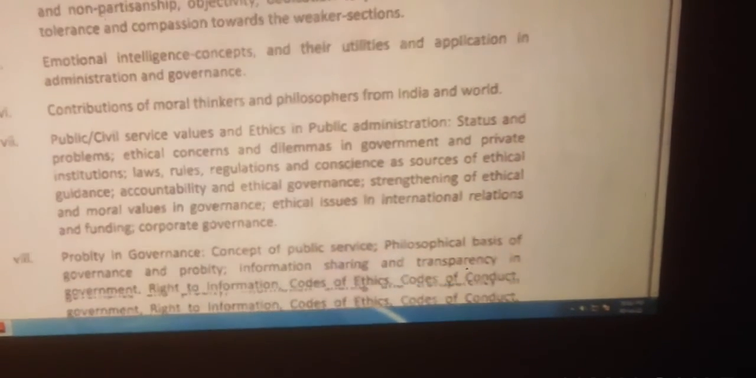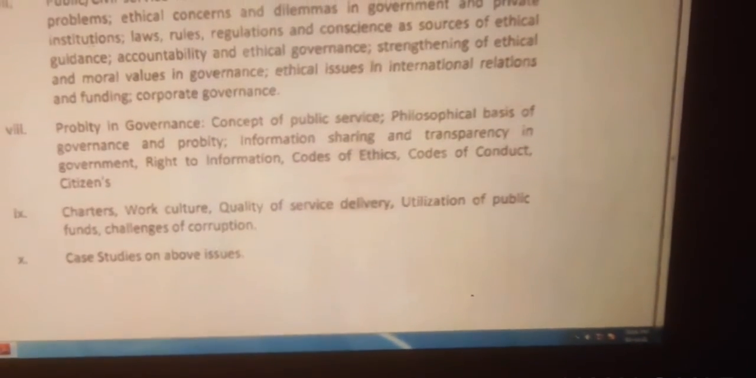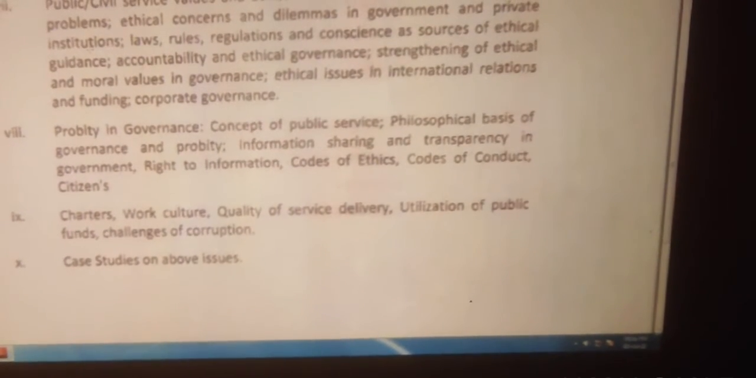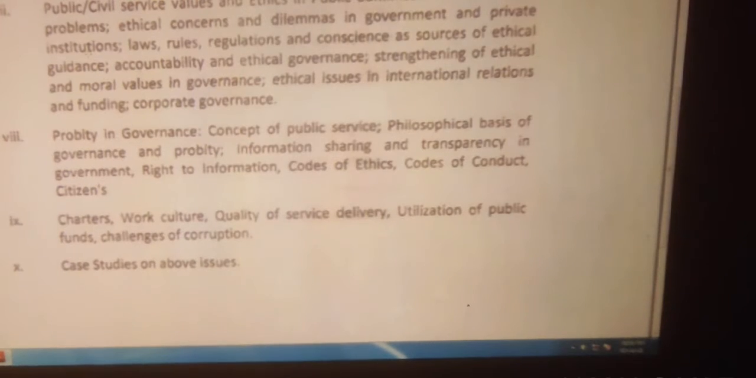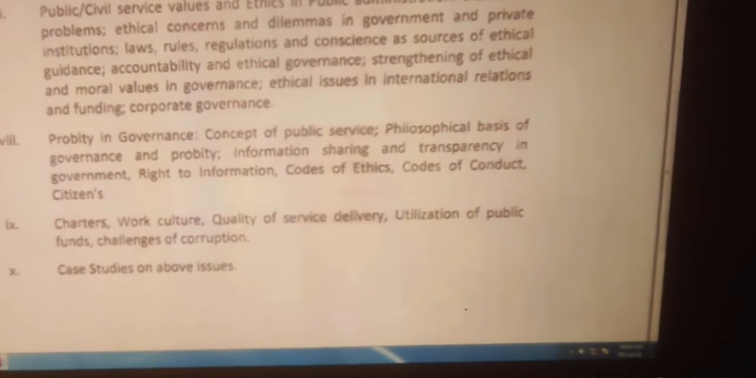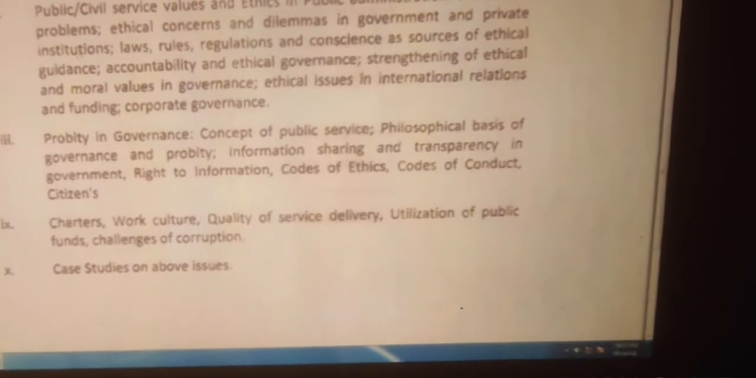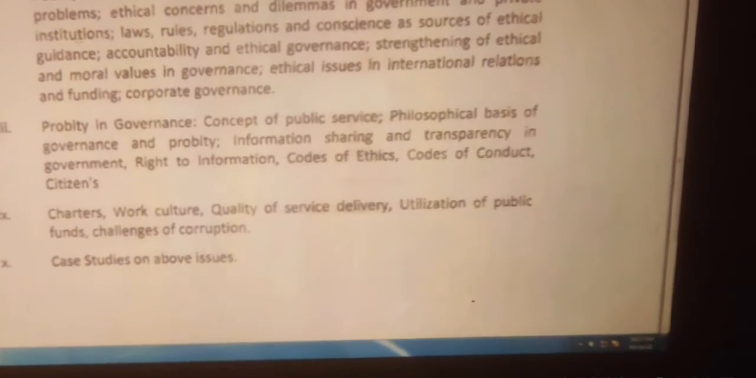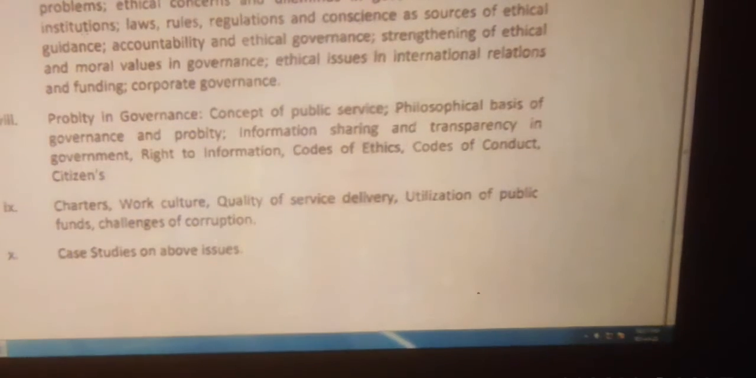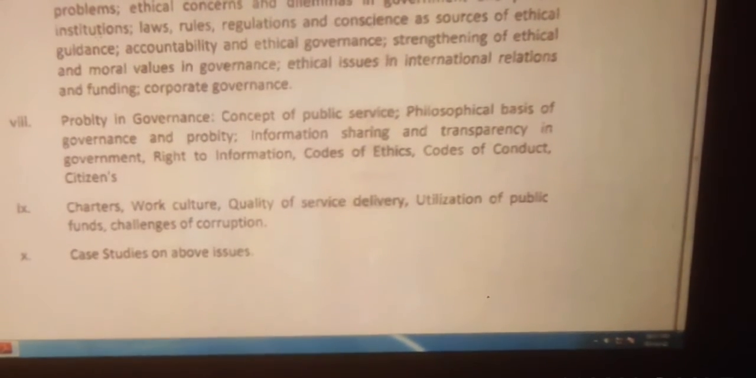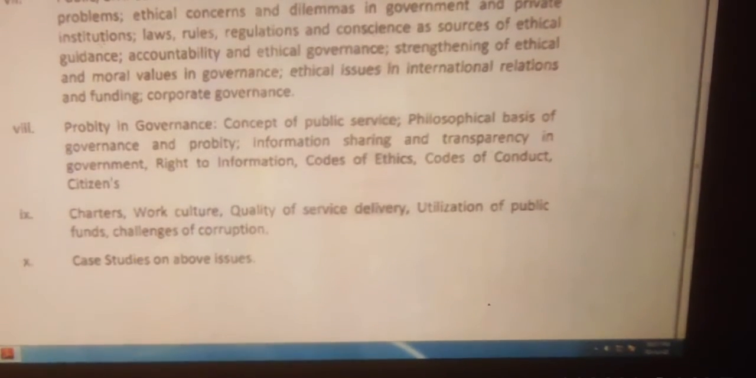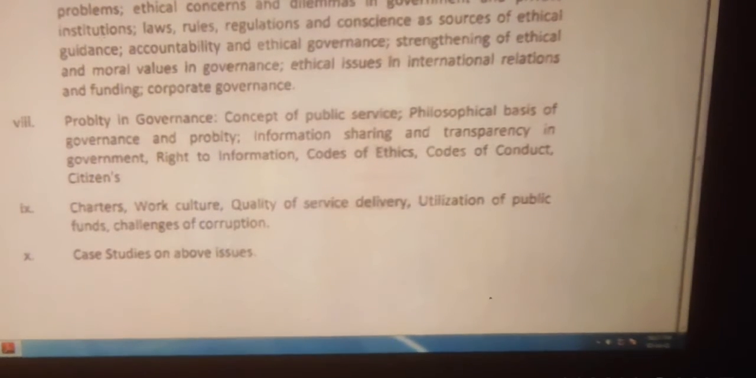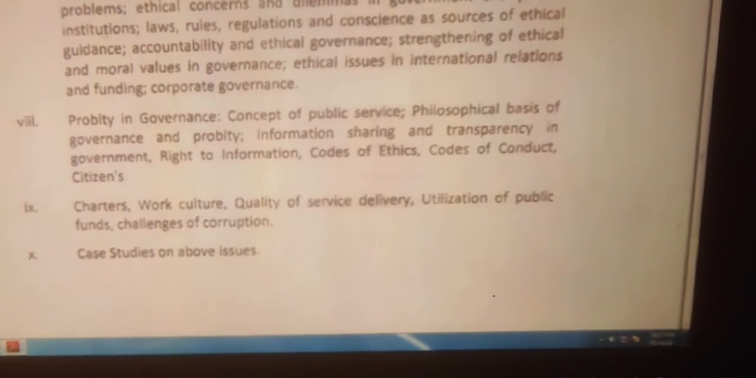Next topic, probity in governance: concept of public service, philosophical basis of governance and probity, information sharing and transparency in government, right to information, codes of ethics, codes of conduct, citizen's charters, work culture, quality of service delivery, utilization of public funds, challenges of corruption. Next one, case studies on the above issues.